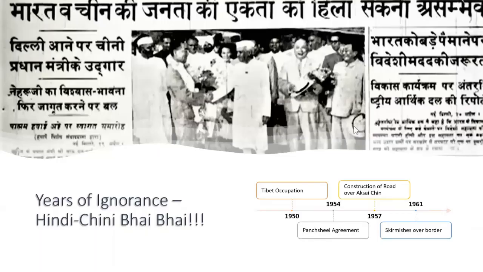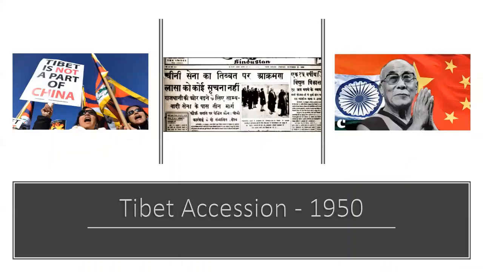And then we talked about how India kept on ignoring and appeasing China. India acknowledged the Chinese communist regime, and kept on ignoring the signals of China's aggressive expansionist policies. In 1950 China acquired Tibet. India didn't say anything.